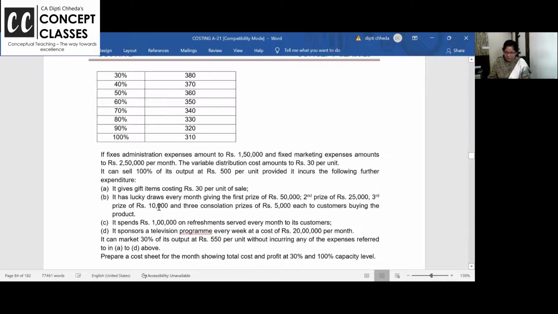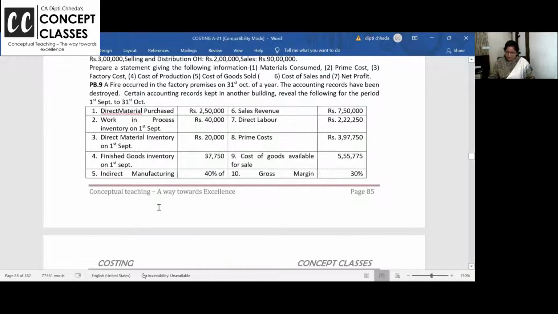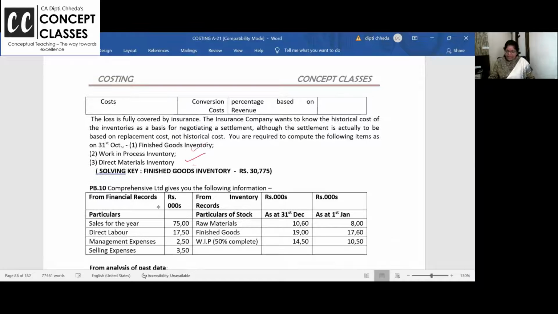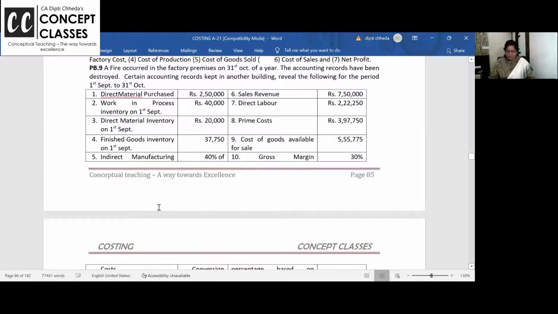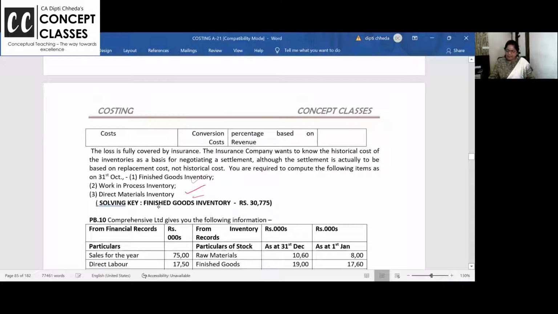So these are the problems levels which we solve in routine. This is also a very popular problem with all the inventories and all the details. Sometimes inventory is missing. Now look at this problem. Ninth problem. Sales is also given, percentage of profit on sales. I hope you all remember cost plus profit is selling price.